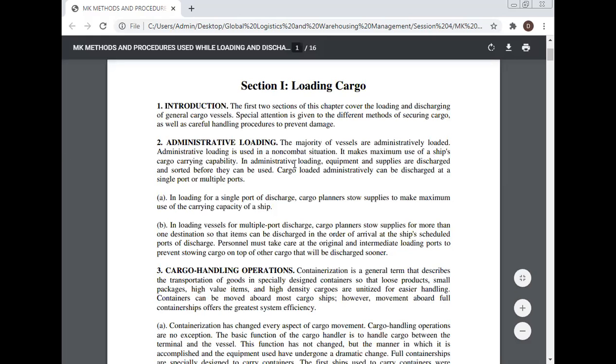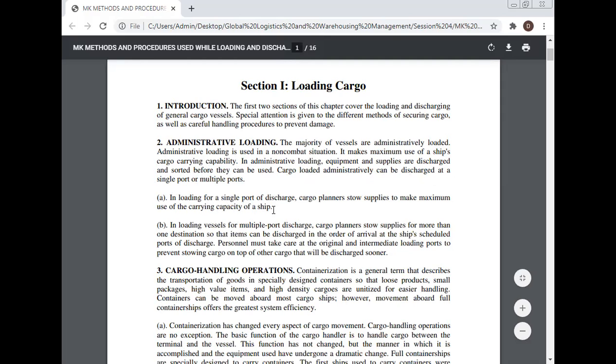Administrative loading is used in a non-combat situation. It makes maximum use of a ship's cargo carrying capability. In administrative loading, equipment and supplies are discharged and sorted before they can be used. Cargo loaded administratively can be discharged at a single port or multiple ports.